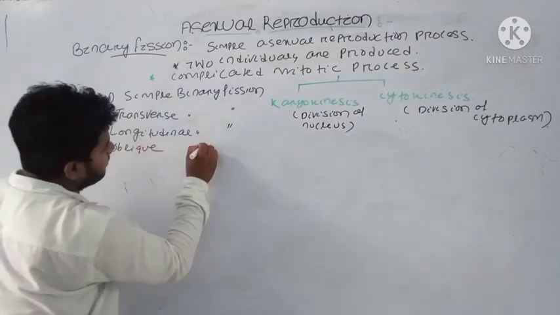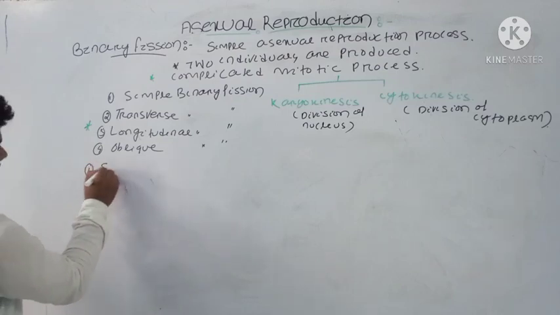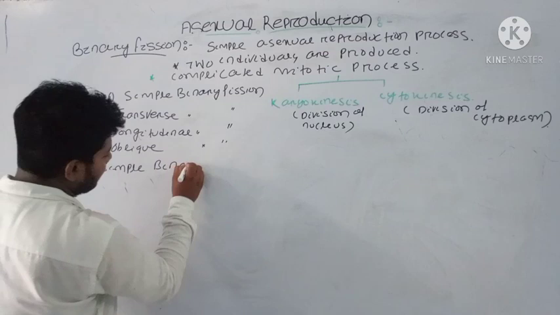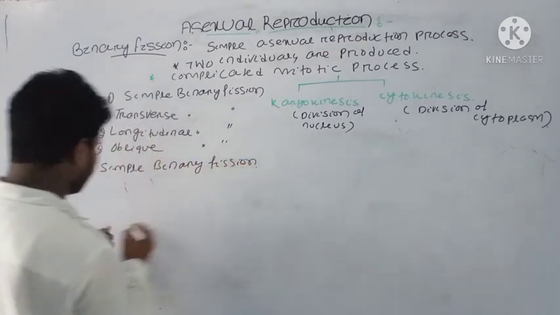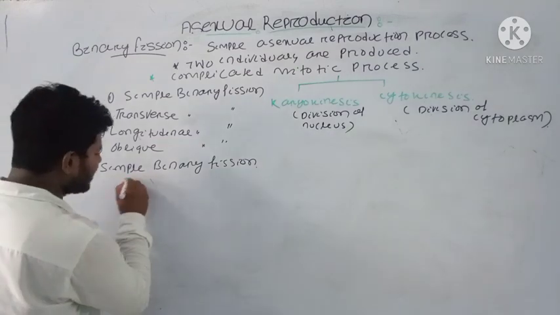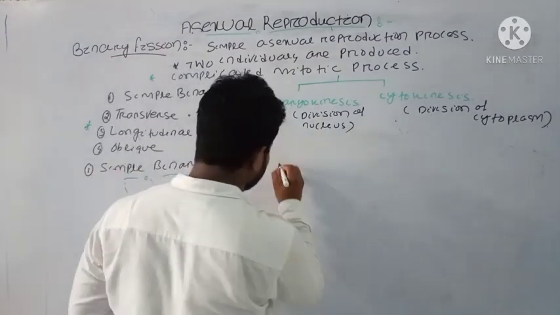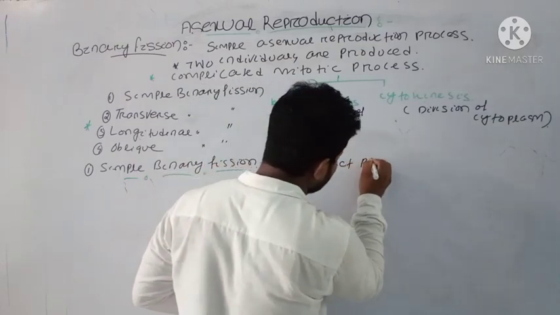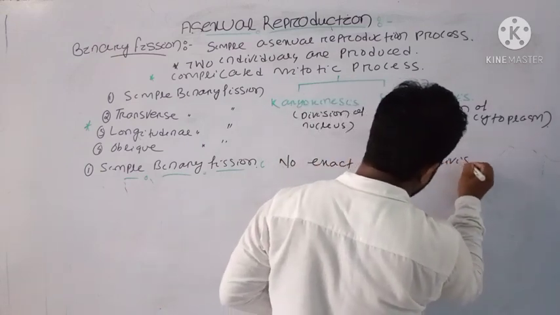Then first, let us discuss what is the simple binary fission. In the simple binary fission process, we will see there is no exact plane of division.